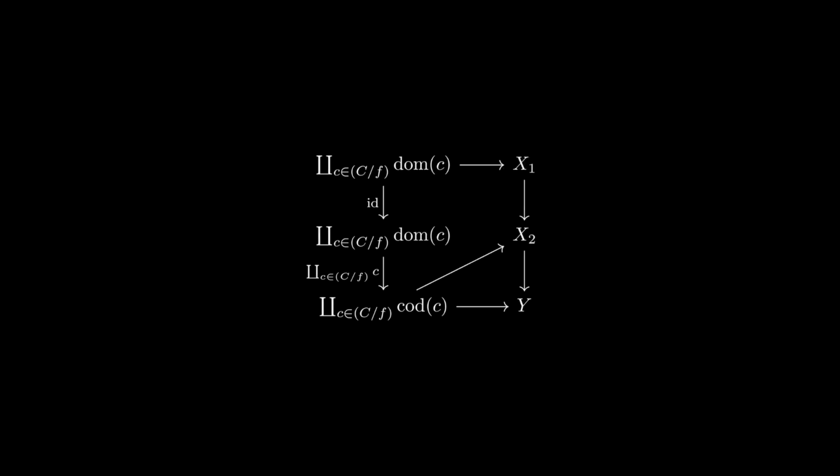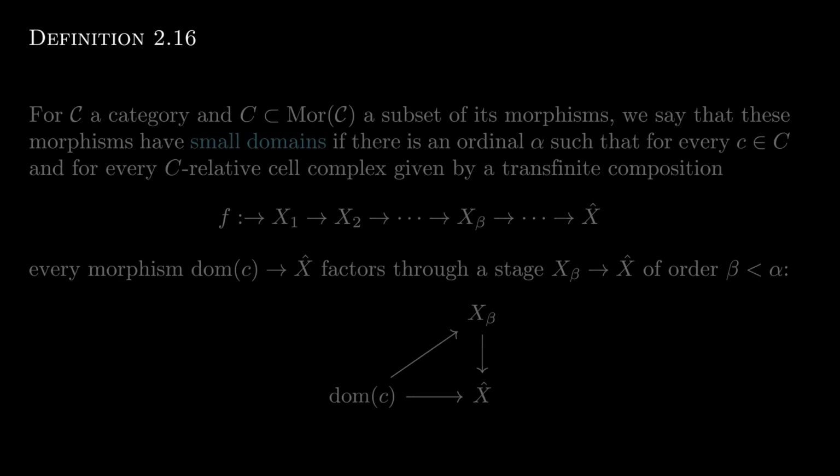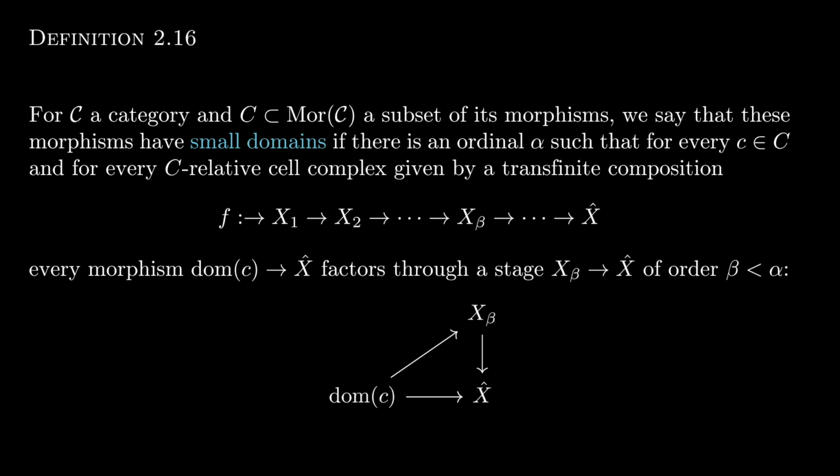The idea of the small object argument is making precise how far we can run with this process. Of course, the hope being that we'll eventually achieve 0% error from being an injective morphism and have the factorization of F as a relative cell complex followed by an injective morphism. So a small object is what will enable us to achieve this intuitive 0% error. Here's a simple version that suffices for our purposes.